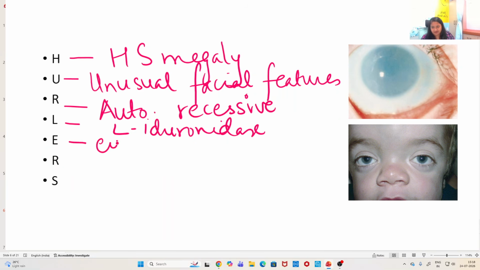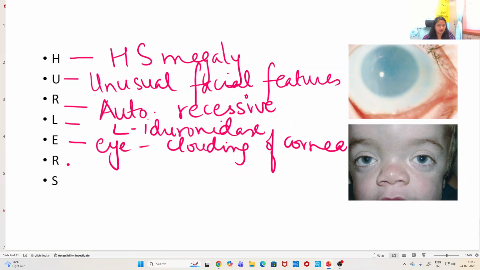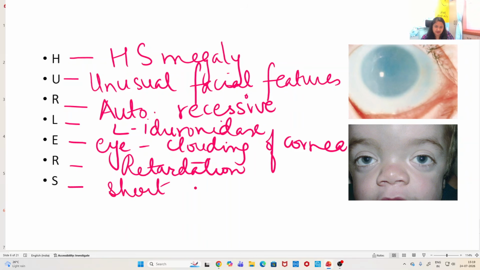E is for eye findings, clouding of cornea because of deposition of these metabolites in the corneal layers. So there is clouding of cornea like you can see in this picture. R is for retardation, growth and mental retardation. And S is for short stubbed fingers.